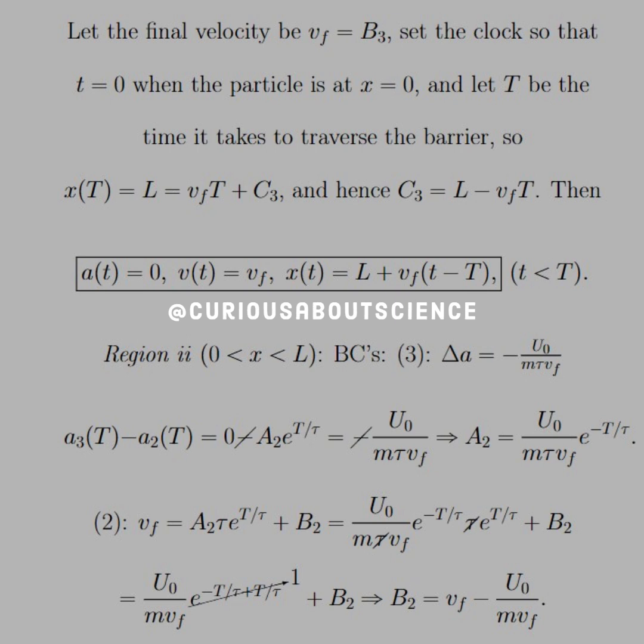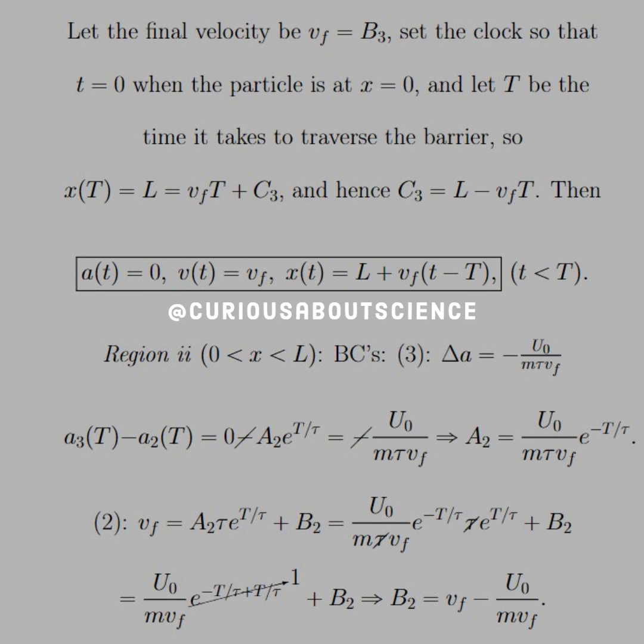So then for region 2, we have x between 0 and L. Our boundary condition number 3 gives us delta A is equal to negative U naught over m tau VF. So what we have is A3 at big T minus A2 at big T is equal to 0 minus A2 e to the big T over tau.